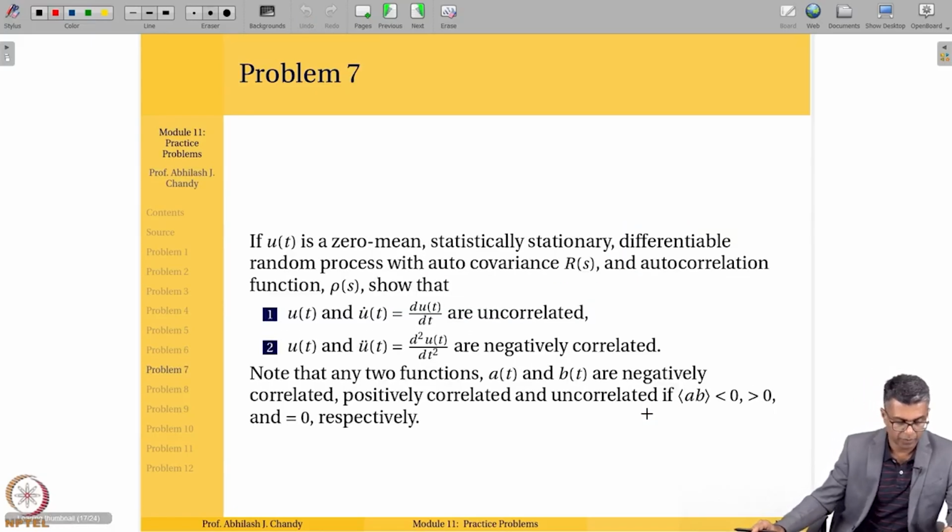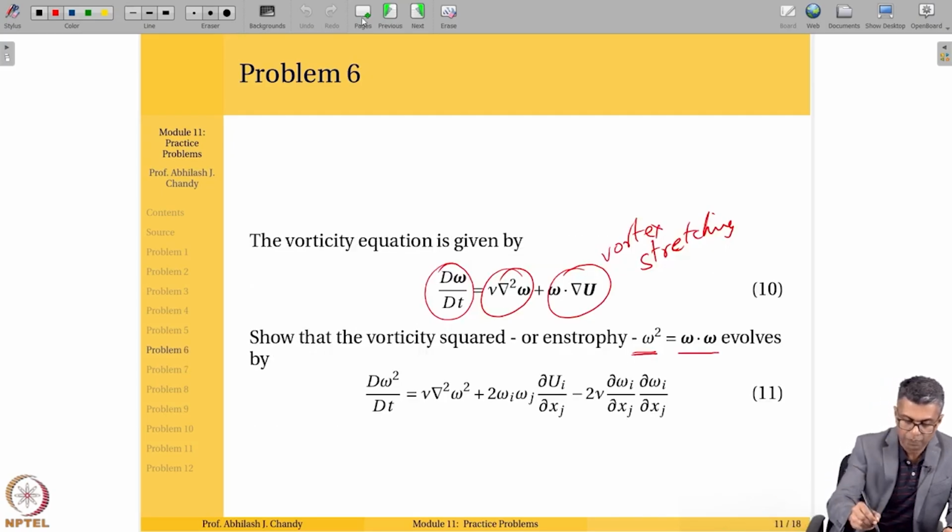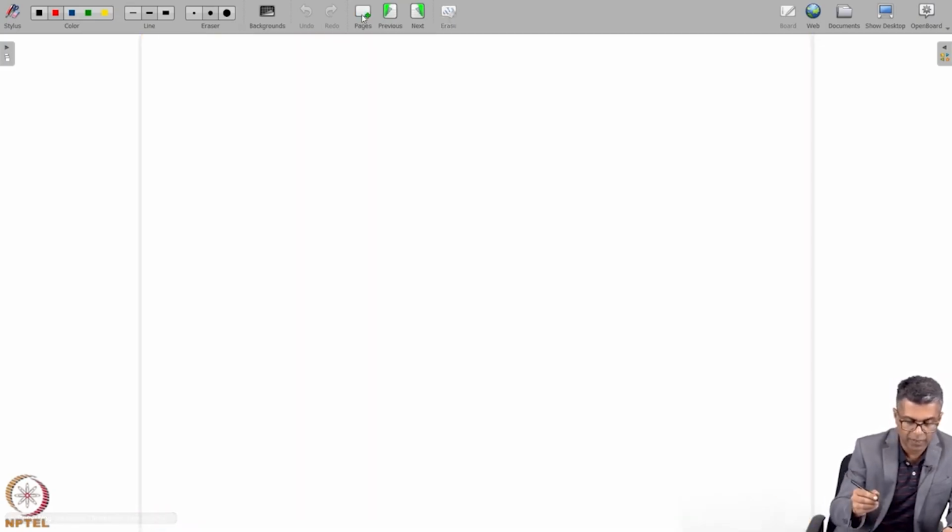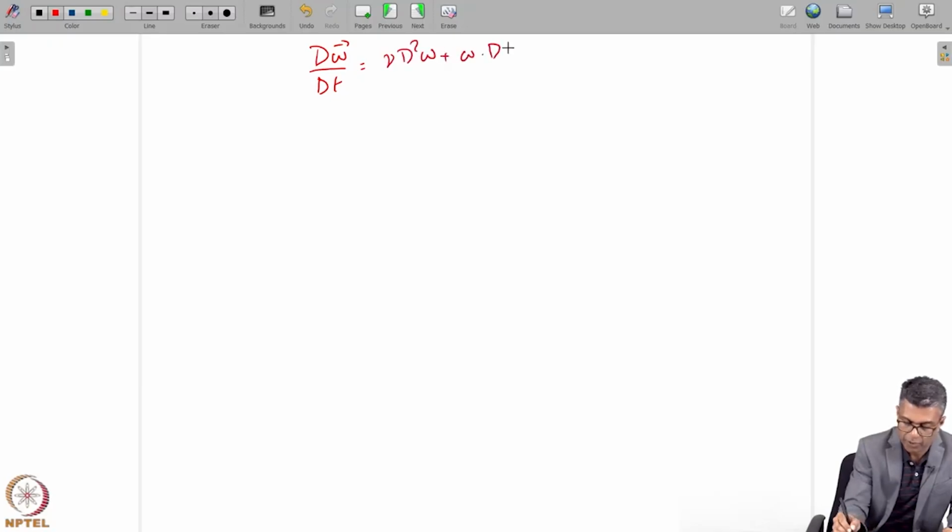Okay, now this is what you can do. You have the vorticity equation, d omega/dt, where omega is a vector, equal to nu del squared omega plus omega dot del u.